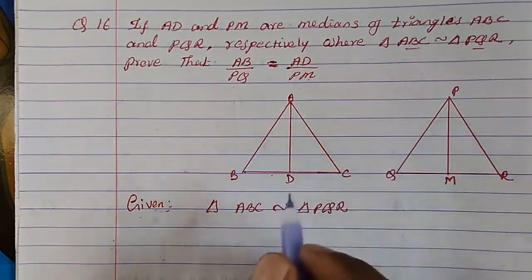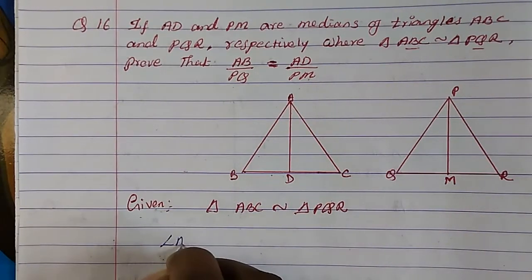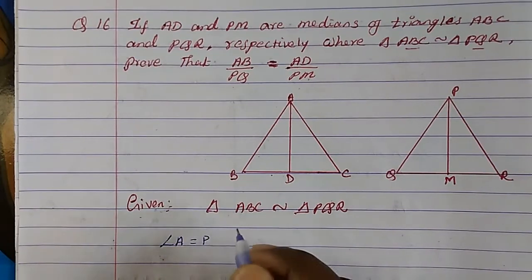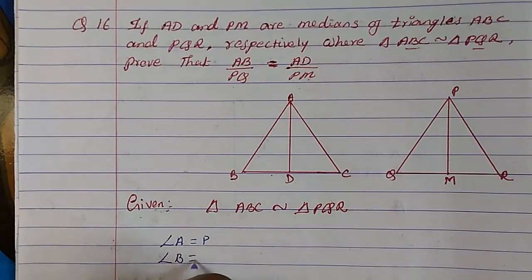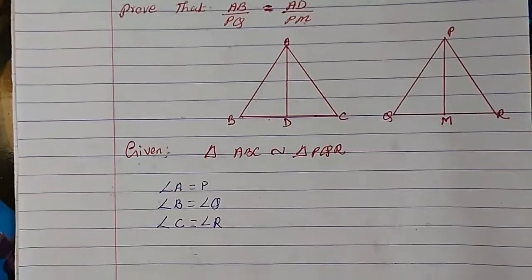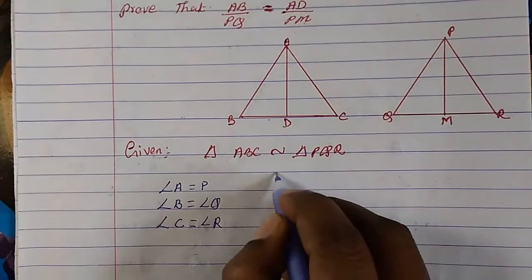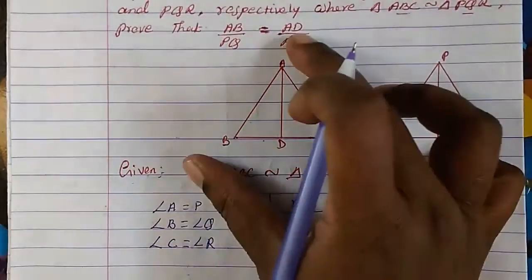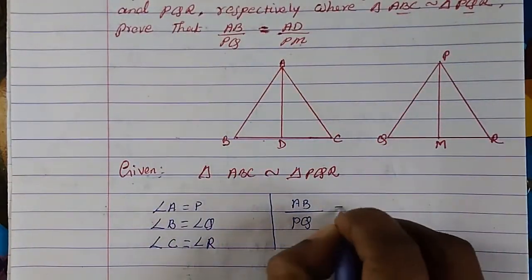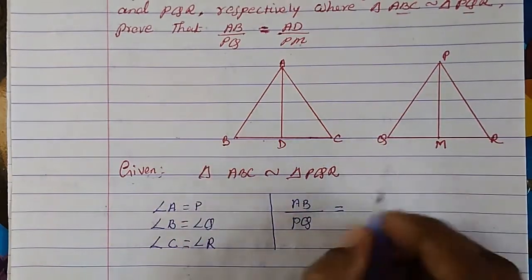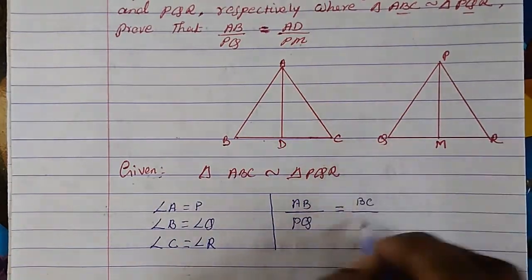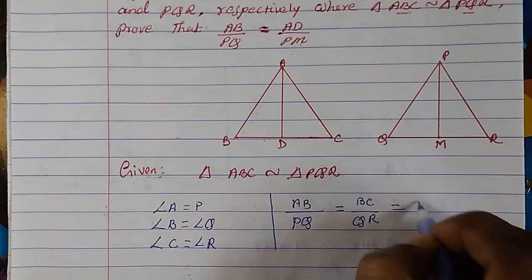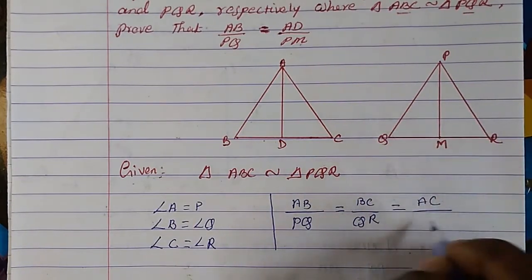Angle A will be equal to angle P, angle B will be equal to angle Q, and angle C will be equal to angle R. And then AB upon PQ will be equal to BC upon QR, which will be equal to AC upon PR.